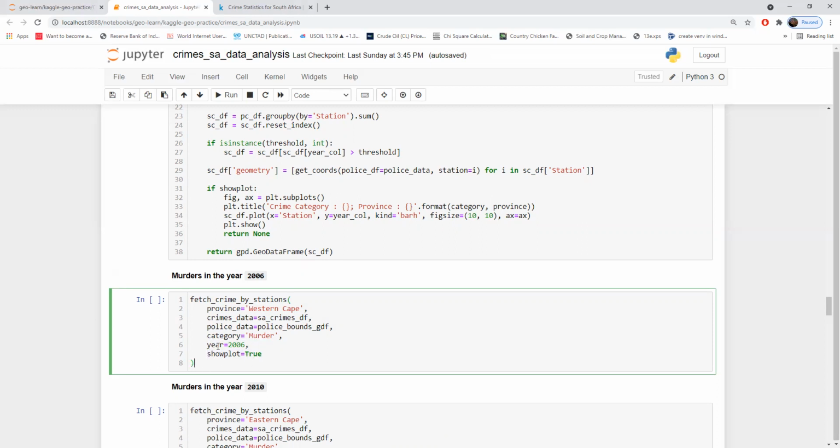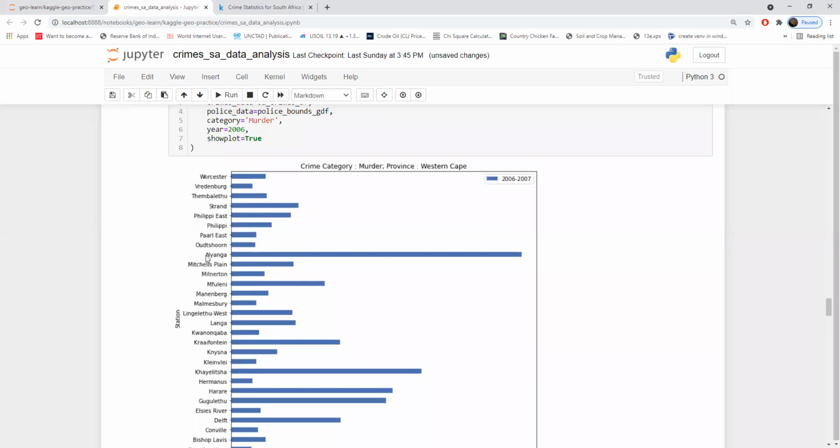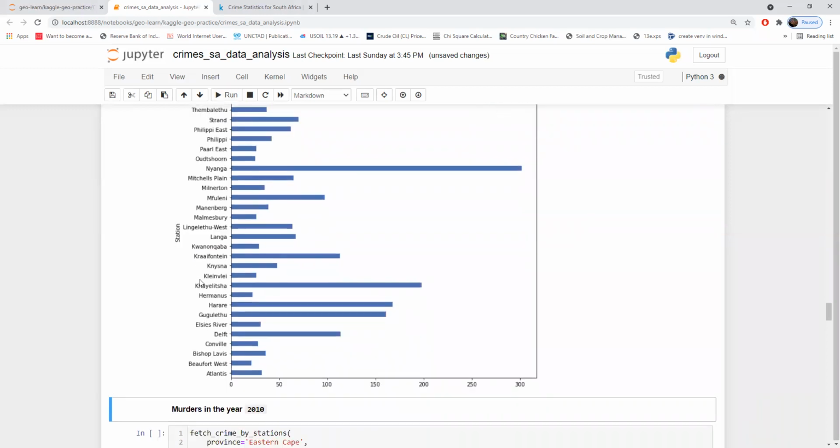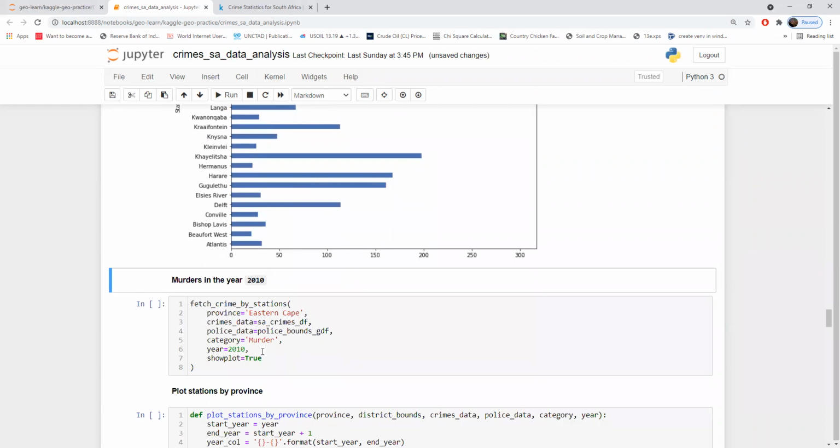When you execute this, you get the horizontal bar plot. Here we have stations on the y-axis, and here you have the occurrence or reported cases per each station on the x-axis. You can also check for another year by passing the year number.